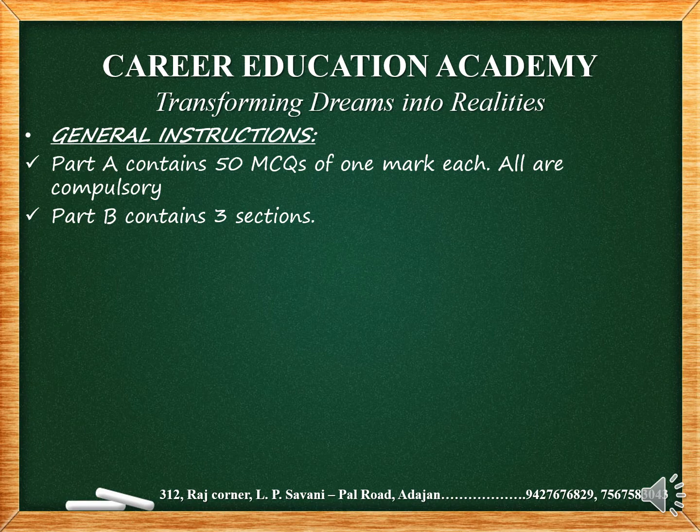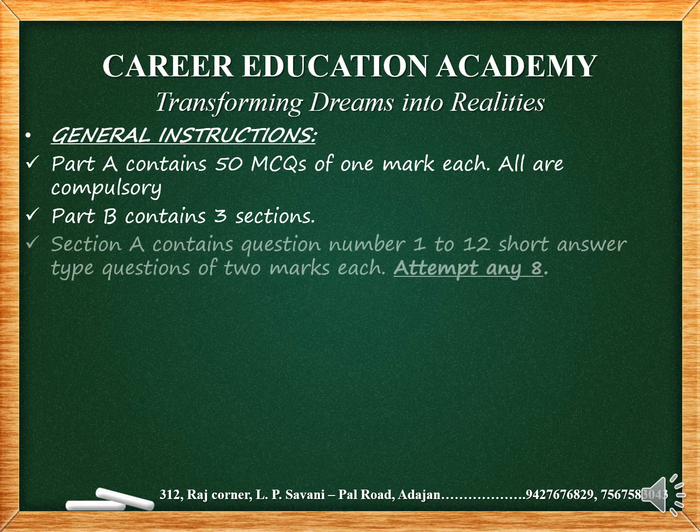But now there is a very good advantage for you. Let's talk about section A. Section A contains questions 1 to 12, a total of 12 questions, but you have to attempt any 8. If you do not know a particular chapter and there are 2 questions from it, you can easily skip those questions and you will not lose any marks. This is a very good advantage for you, boys and girls.